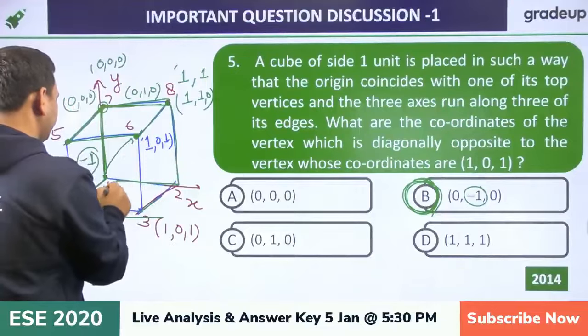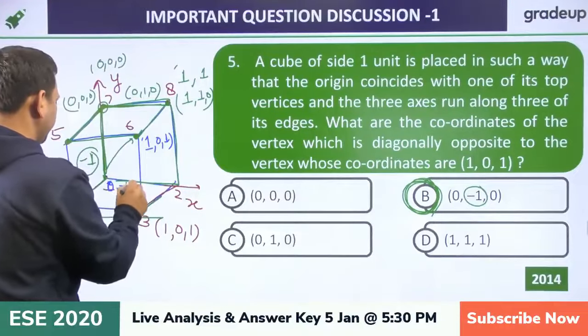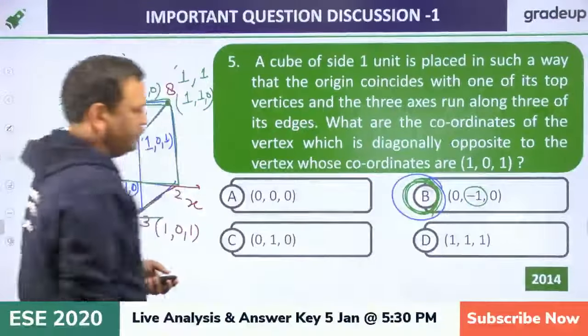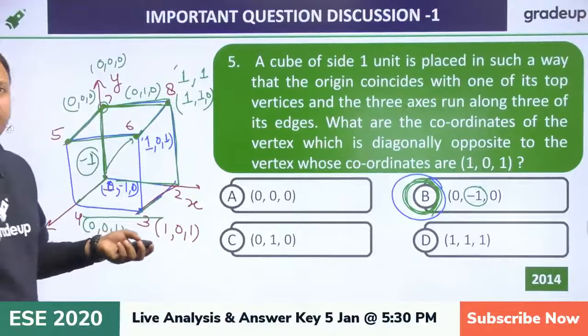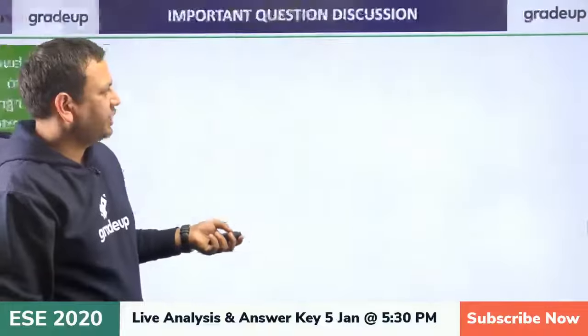So again reverse, this would be 0, minus 1 and 0. So the answer would be B, fine, because one of the top vertices. Now try this one, the next one.